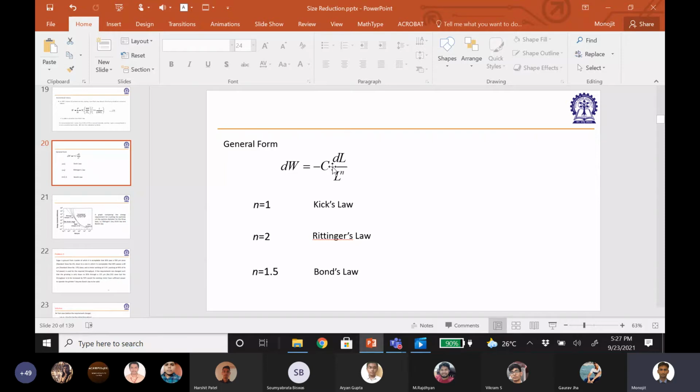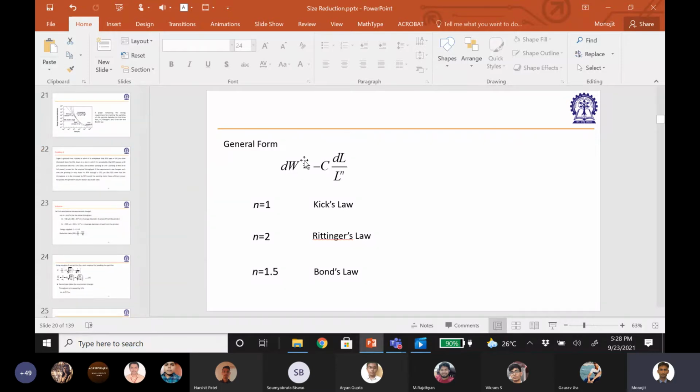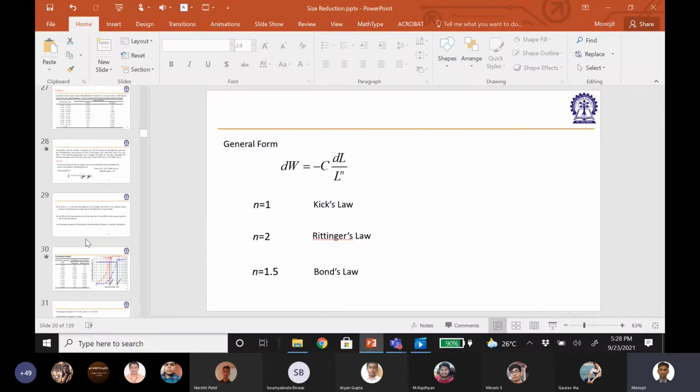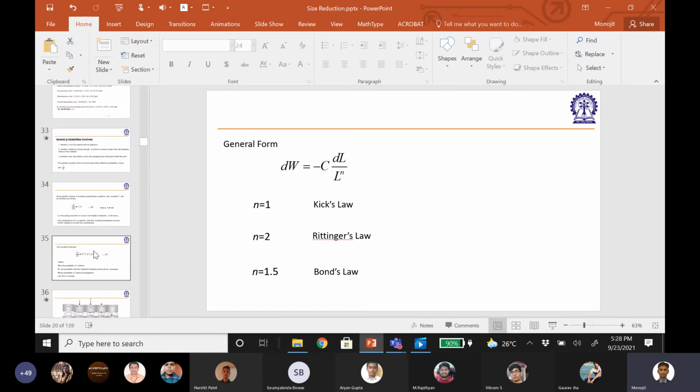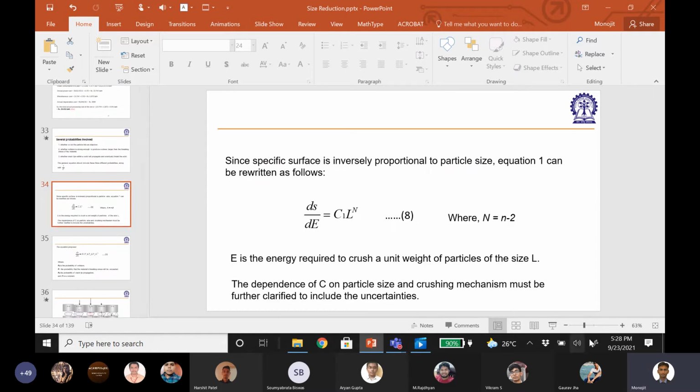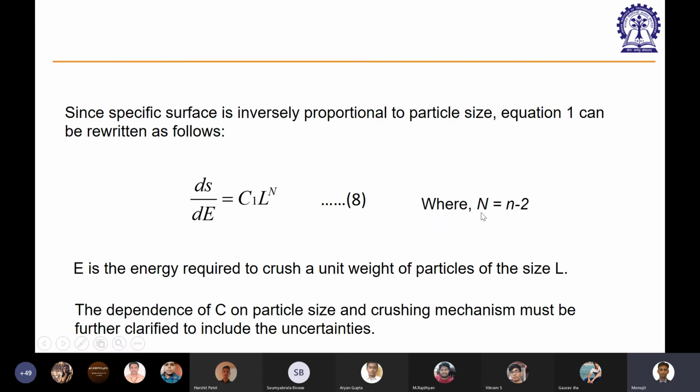Right, it's the same thing. We are just changing the variable, nothing else, and writing it in a different form. So this will look something like this, where this capital N is small n by 2. This small n we have seen in the general crushing law. And this capital E is the energy required to crush a unit weight of particle of size L. This is the characteristic length.